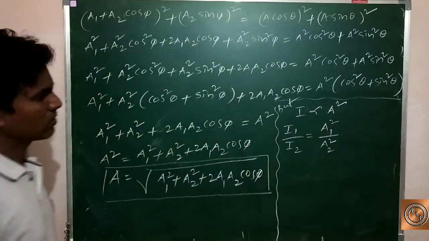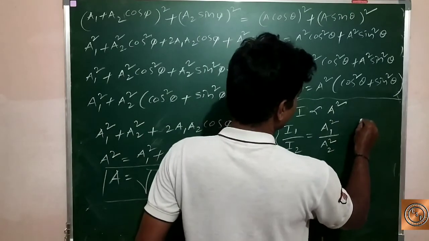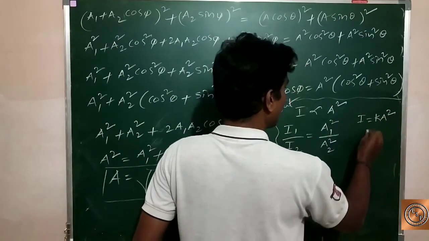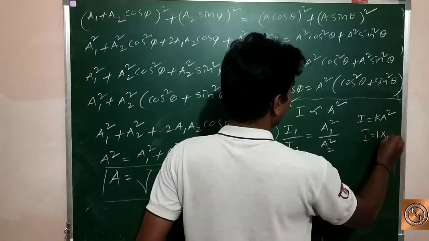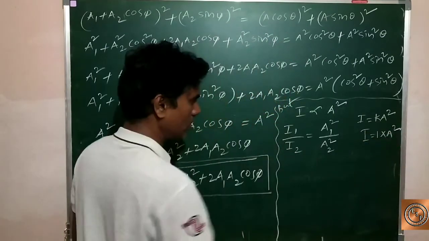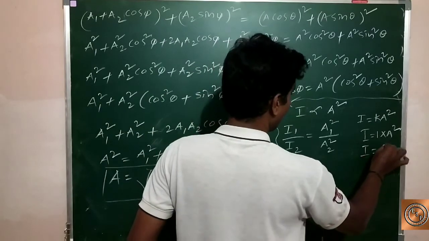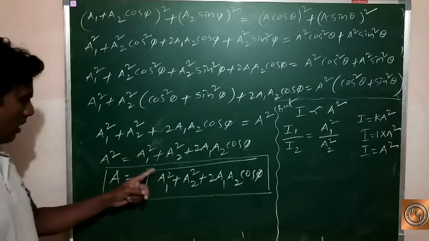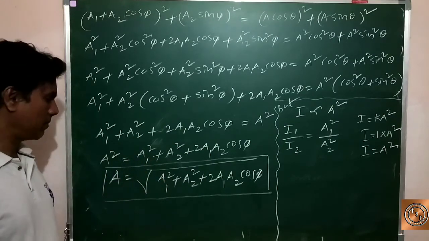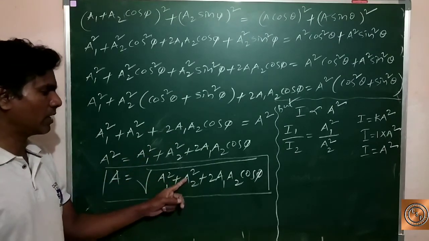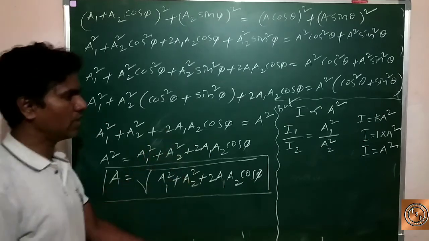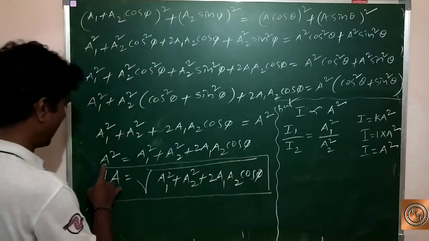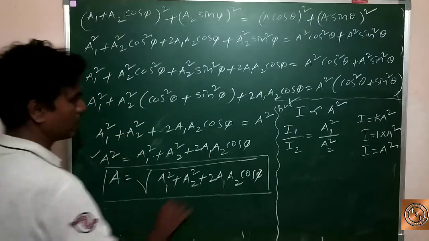Now I is equal to k A square. If the k value is 1, we can write it as 1 into A square, so that I is equal to A square. Where a1 we can write it I1, where a2 we can write it I2.